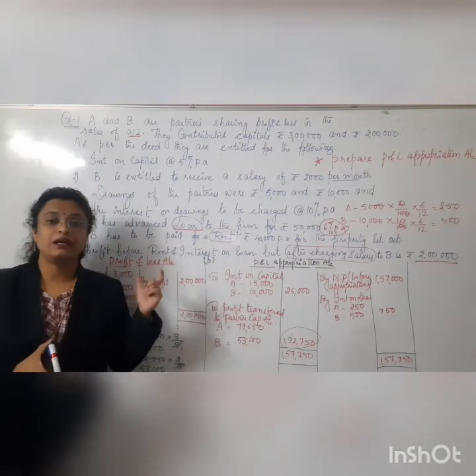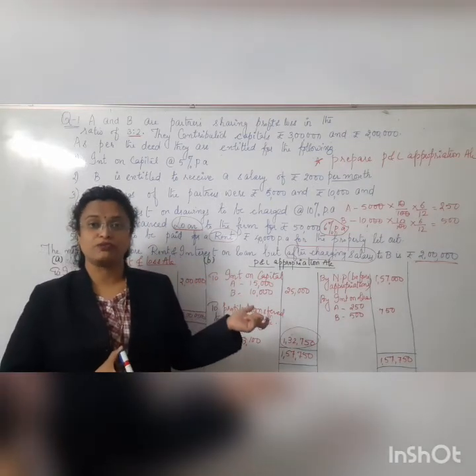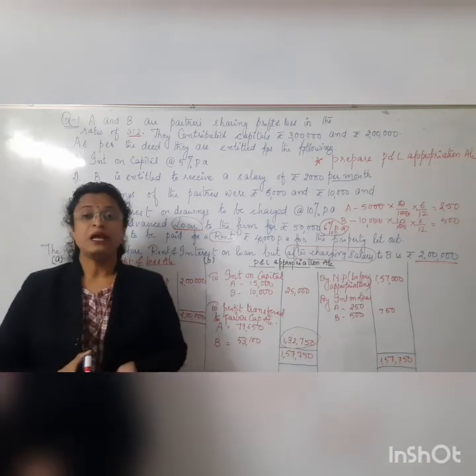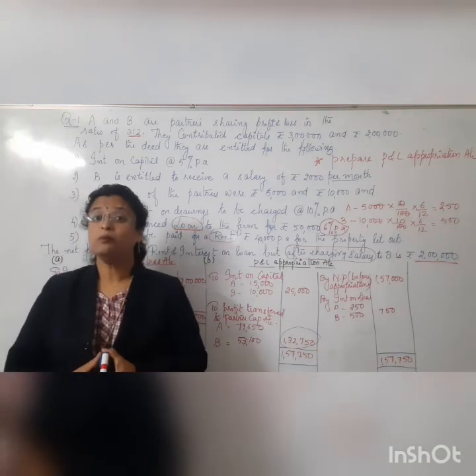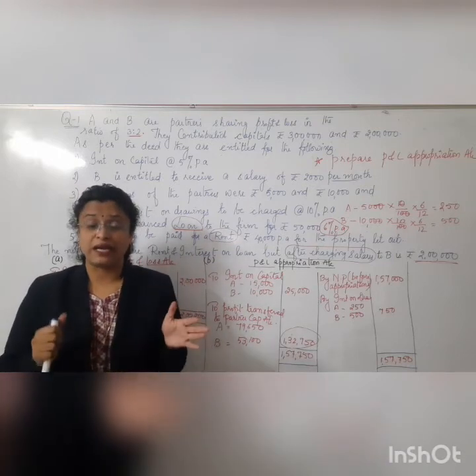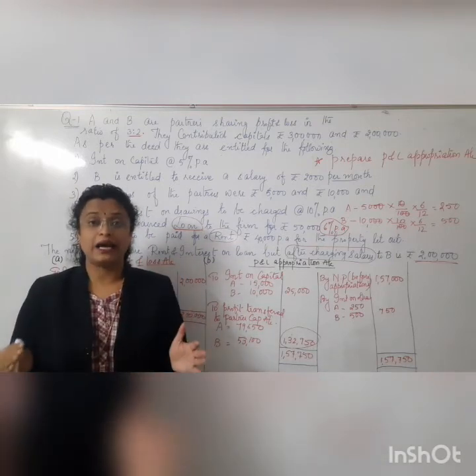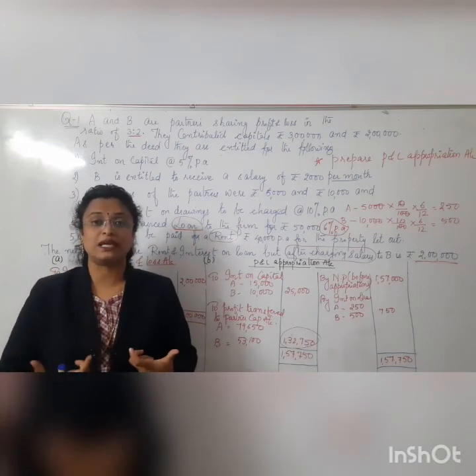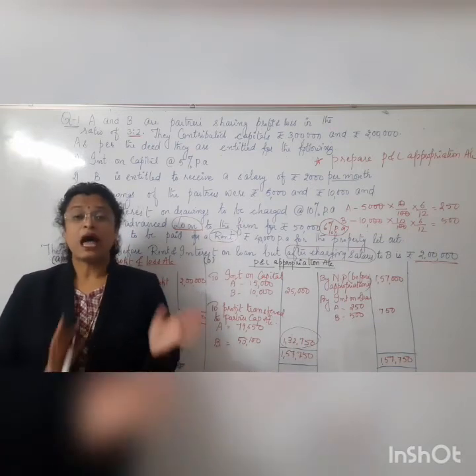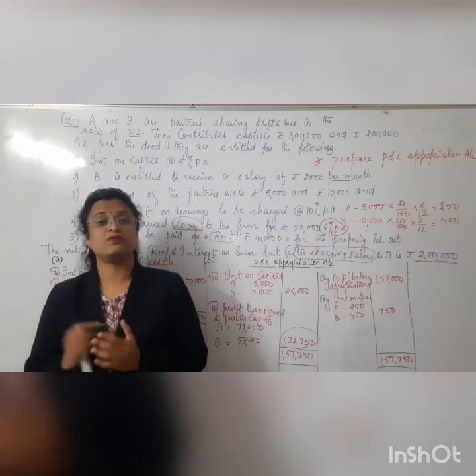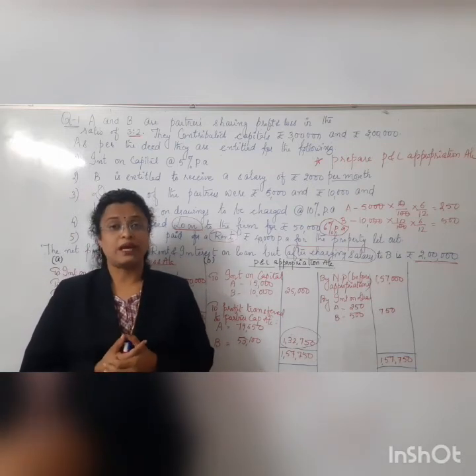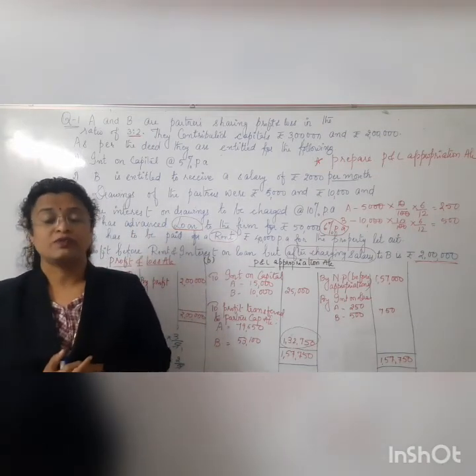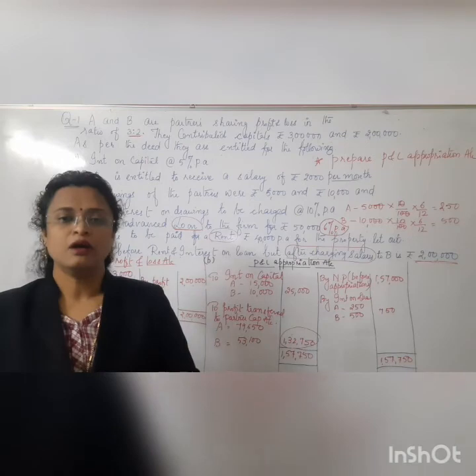After making our P&L appropriation from the firm's point of view, the next thing we are supposed to prepare is the partners' capital account, just to find out how much the partners are entitled to receive from the business. So we will see in the next video how to prepare it.